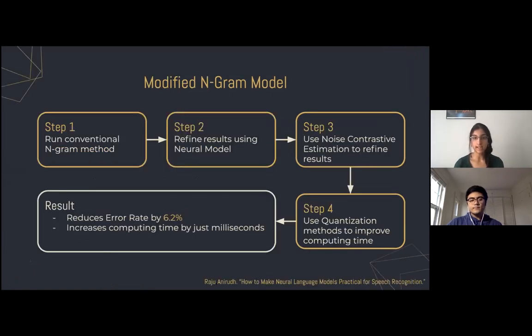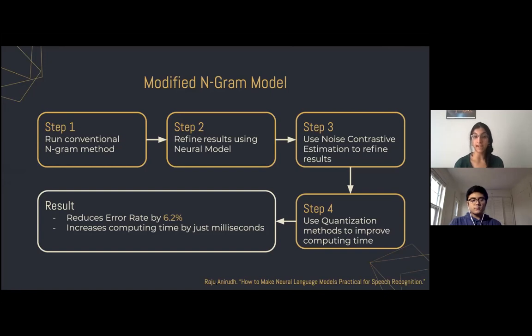So we're suggesting that the conventional n-gram model be supplemented with a neural model and noise contrastive estimation as well. Step 1 of our suggested model sequence would be to run the conventional n-gram method and then go on to refine that using a neural model. The reason for using a neural model is because it's a lot better at recognizing those longer range dependencies. And then step 3 is to use noise contrastive estimation. So steps 1 through 3 combined actually reduce the word error rate by 6.2%, which is a significant improvement. However, this does increase the computing time.